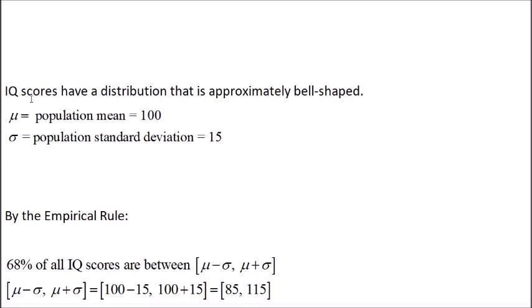Another type of scores that also have a distribution that is approximately bell-shaped are the IQ scores. IQ scores have a population mean of 100 and a population standard deviation of 15.